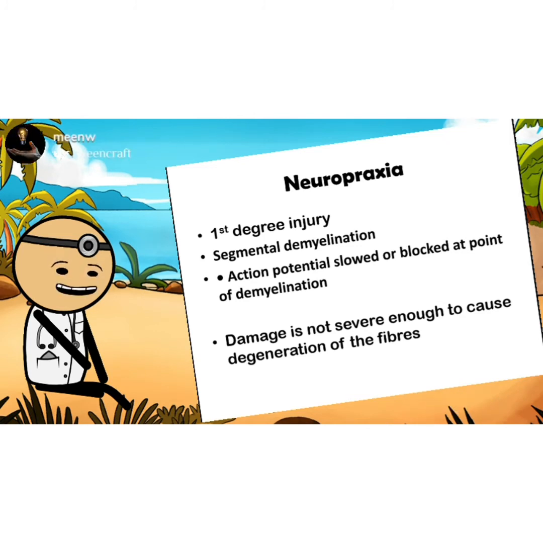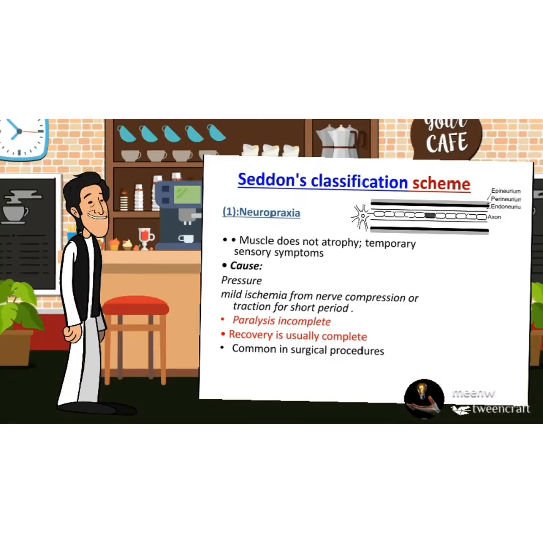At the point where there is a patchy breakdown of the myelin sheath, where there is the demyelination, the action potential is slowed or blocked. In neuropraxia, the damage is not severe enough to cause the degeneration of fiber. Muscular atrophy is not observed in neuropraxia. There is no degeneration of muscle fiber, no decline of muscle mass, but only temporary sensory symptoms are visible, like pain, numbness, tingling.